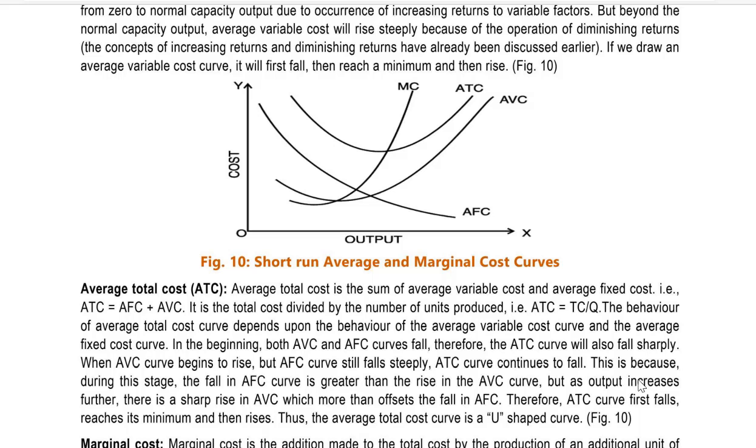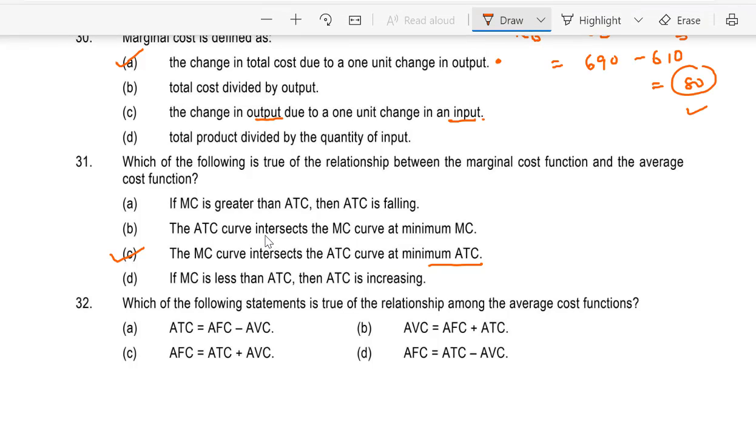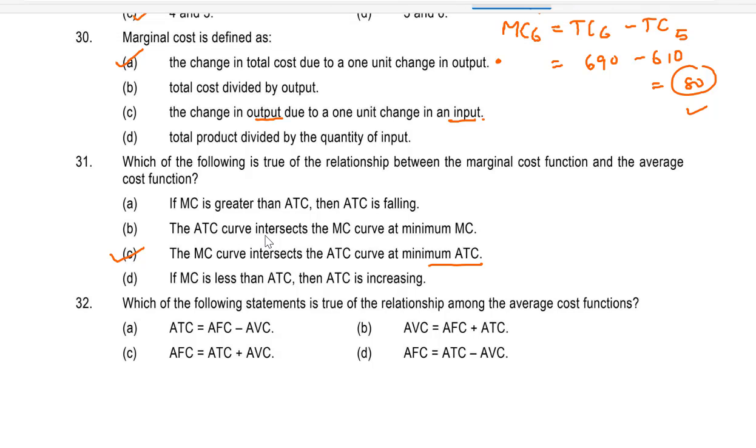Okay, we are moving ahead now. Question number 32. Which of the following statements is true of the relationship among the average cost function? Which of the relationship is true?